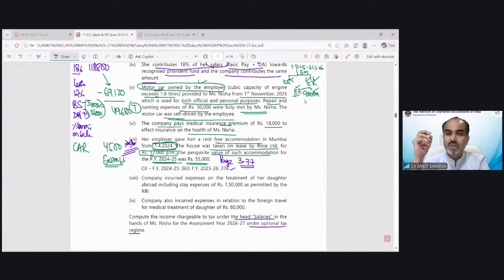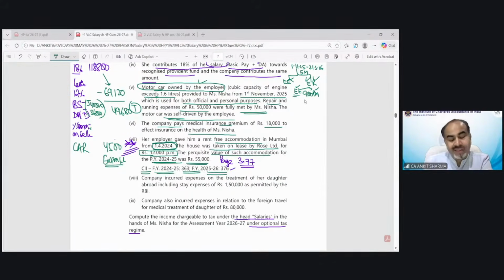So they have given you some interesting information: the property has been given from 1st April 24, it is on lease of 12,000 per month, and the taxable perquisite value of such accommodation of last year has been given as 55,000. And they are giving you some index also. Cost inflation index, generally this index is provided in case of capital gain provision, but they have provided it with your rent-free accommodation provision. So what we need to do?